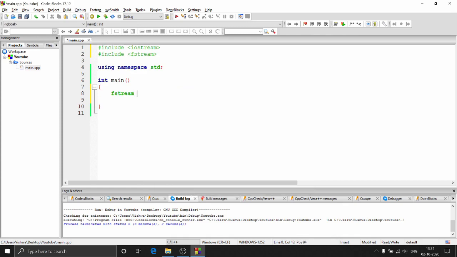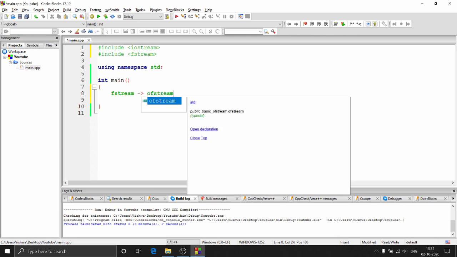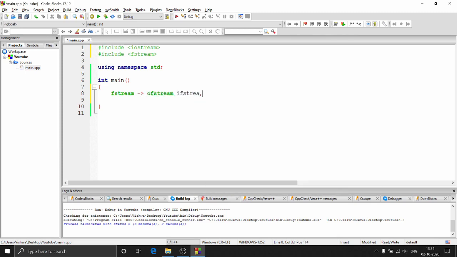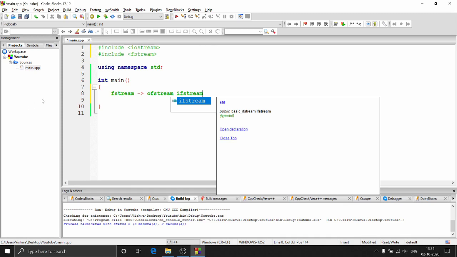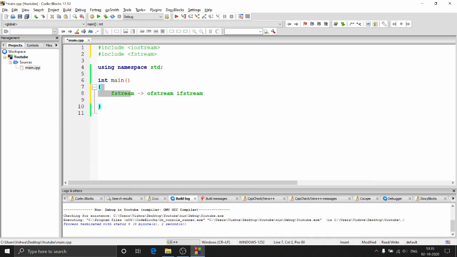So fstream is a class, and there are two other classes. Let's quickly talk about them. One is known as ofstream and one is known as ifstream. Now, what is fstream? Fstream is nothing but a class. It will allow you to create a file object with which you can read and write files, right? But ofstream and ifstream are nothing but inherited classes. So these are children of this parent class, and the use of them is pretty straightforward.